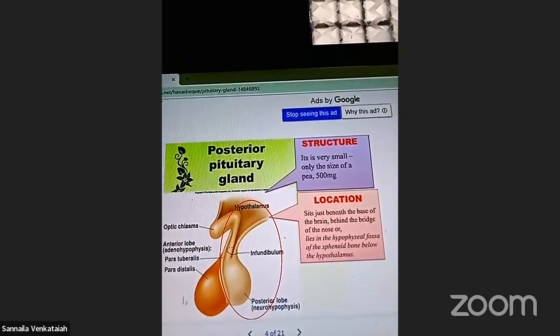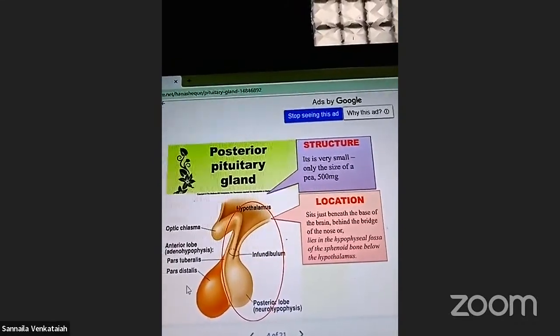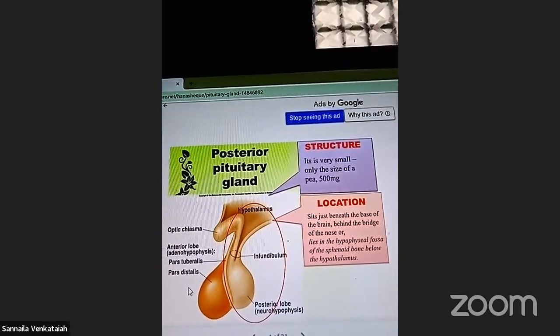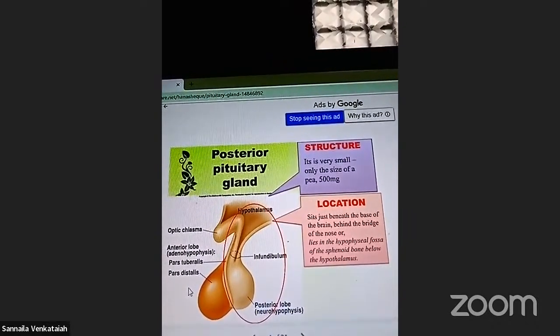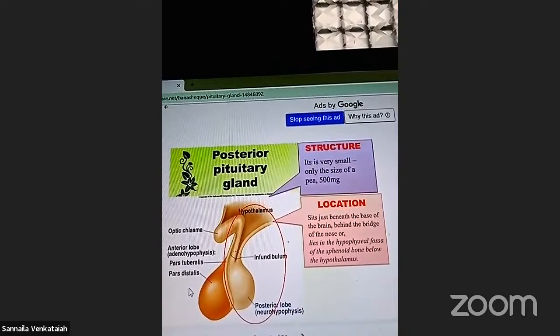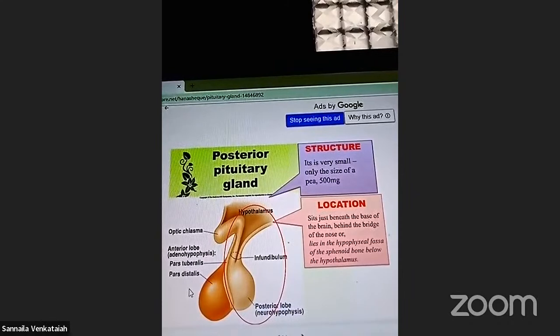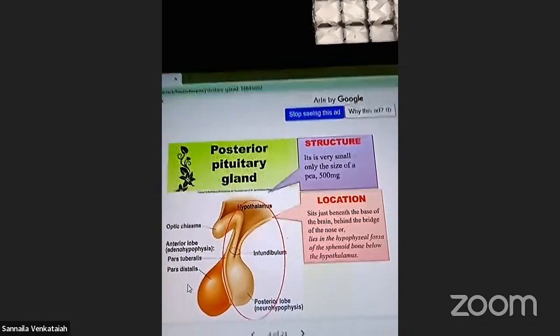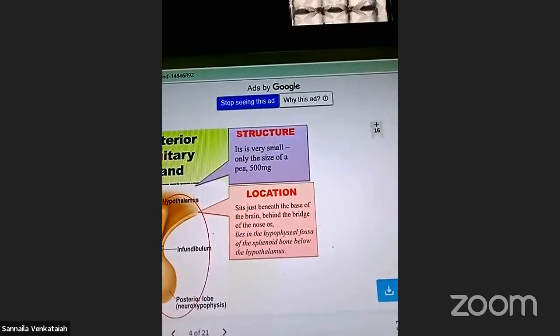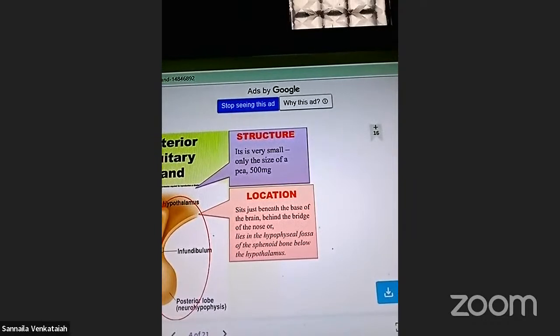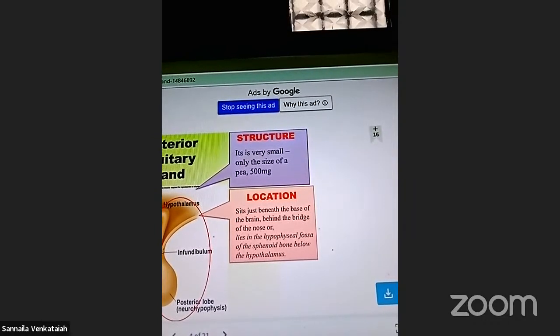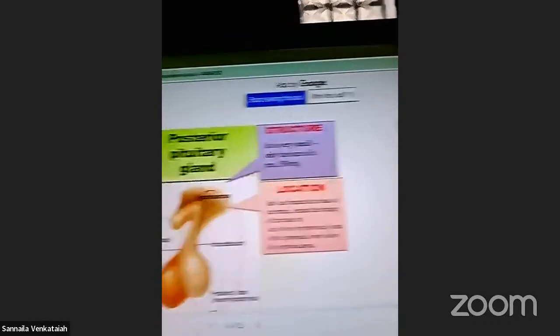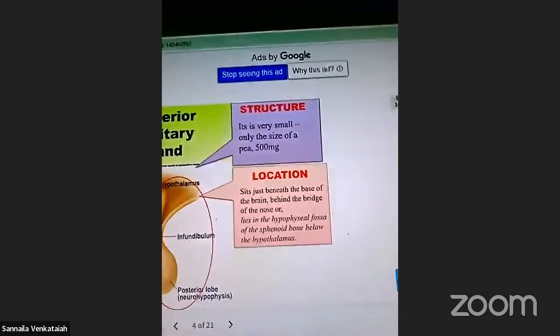The gland is very small, a pear-shaped gland of only about 500 mg. Its location is just beneath the base of the brain, behind the bridge of the nose, below the hypothalamus.